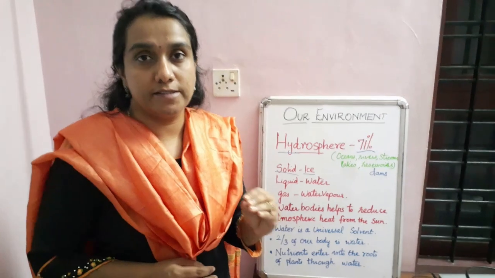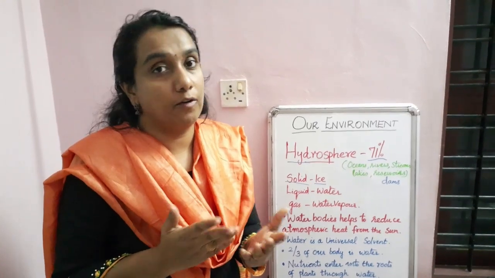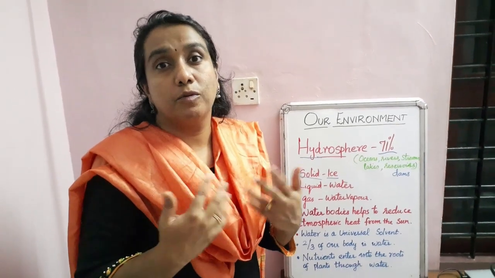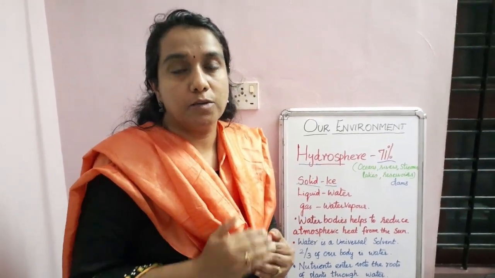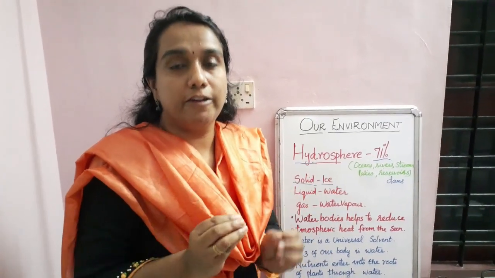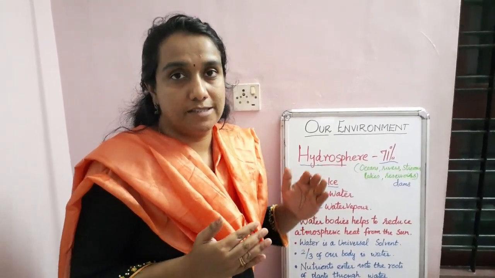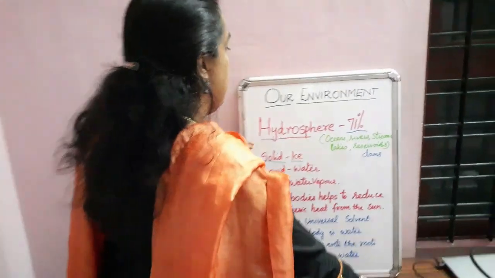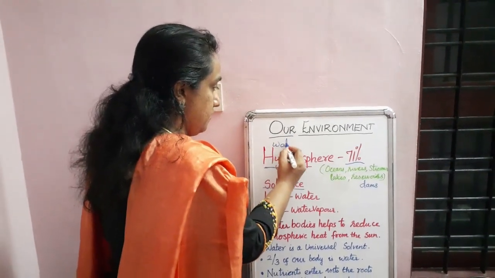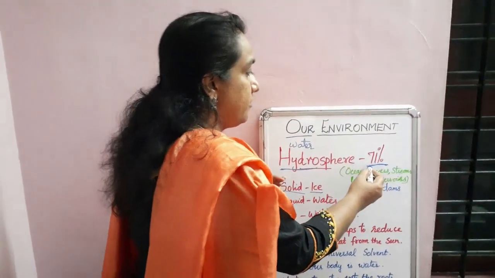So now we are going to the first part of Earth, that is the hydrosphere. You know that without water we cannot live. From morning to evening, for different activities like drinking and bathing, we are using water. So without water, life is not there. Taking Earth as a whole, 71% of Earth is covered by water. The water content of Earth is known as the hydrosphere. Hydro means water.